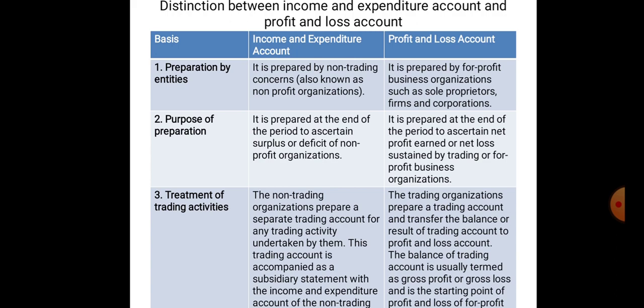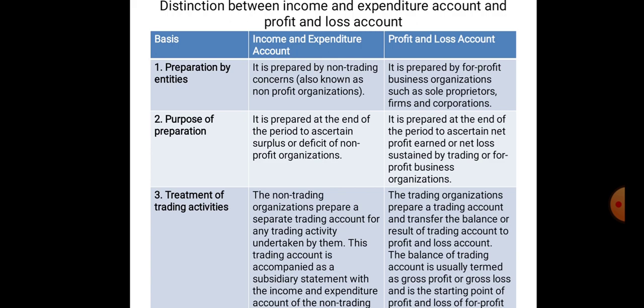And here the purpose of preparation of profit and loss account at the end of the period is to ascertain the net profit earned or net loss sustained by the trading concerns. Now coming to the treatment of trading activities. On the basis of treatment of trading activities, income and expenditure is prepared a separate trading account for any trading activity undertaken by them. So this trading account is accompanied as a subsidiary statement with income and expenditure account.